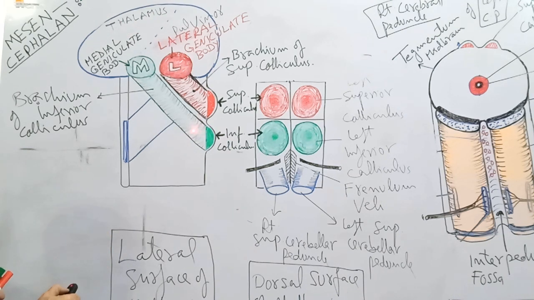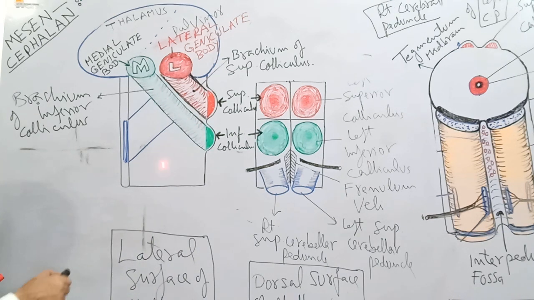Then another longitudinal ridge, the brachium of the inferior colliculus, starts at the inferior colliculus on the dorsal surface, runs forwards and upwards to reach the inferior surface of the pulvinar towards the medial geniculate body. So the upper part of the lateral surface of the midbrain is featured by the brachium of the superior colliculus, and below and parallel to it is the brachium of the inferior colliculus.